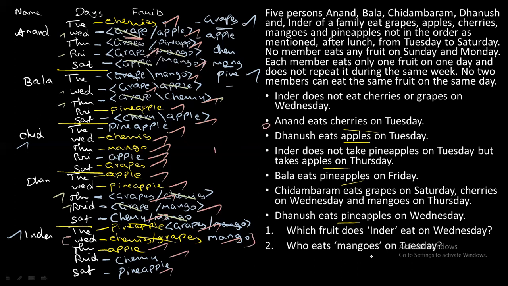Next, who eats mango on Tuesday? Okay, so actually we have some options here. I have excluded the options, right? So who eats mango on Tuesday? Now Inder eats grapes on Tuesday, then Dhanush eats apple on Tuesday, then Chidambaram eats pineapple on Tuesday, Bala, he eats mango on Tuesday. So the answer for this question is Bala actually. So he eats mango on Tuesday.